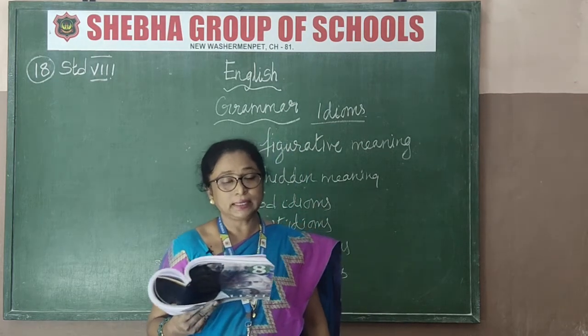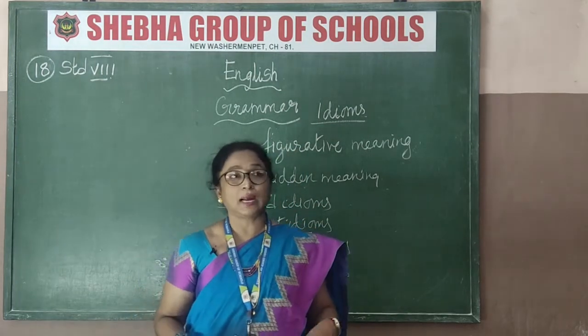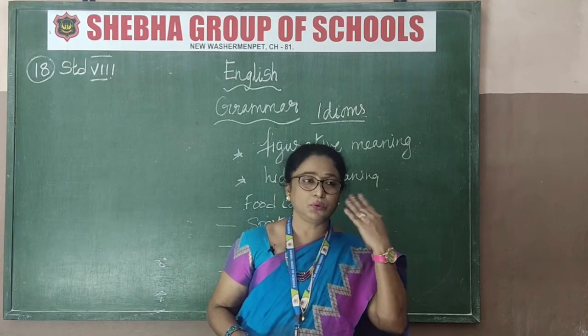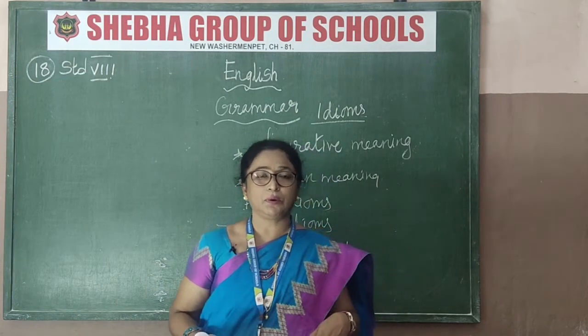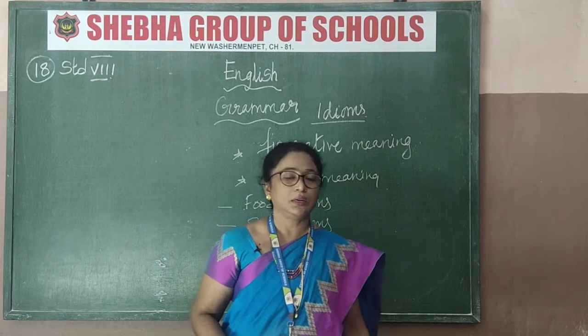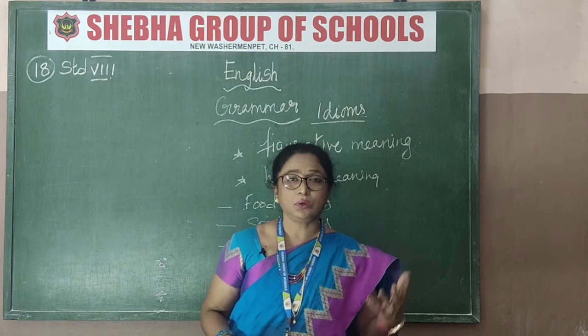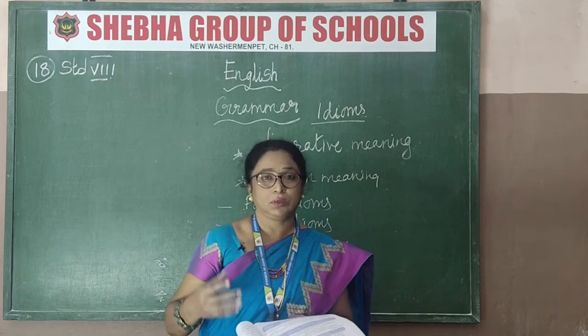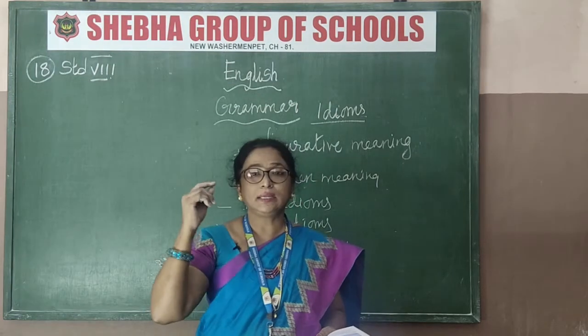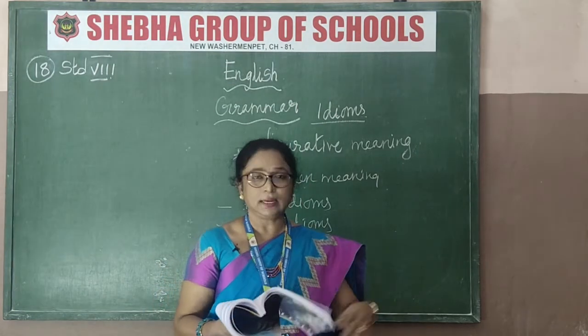And then add 6s and 7s. That means what? At 6s and 7s means, oh, you are confused. You don't know how to go further about it. A confused or a state of disorder. So you are in a confused state, so you are at 6s and 7s. Okay, and that is for number.